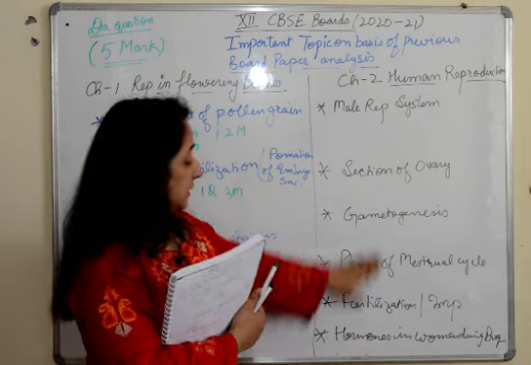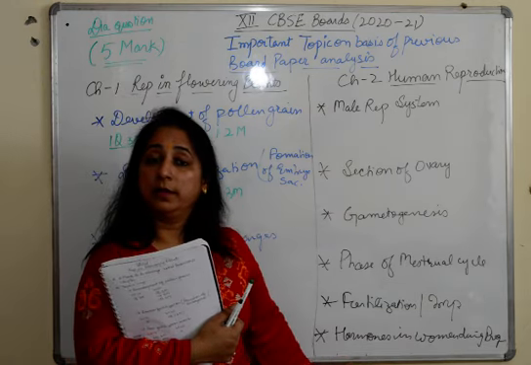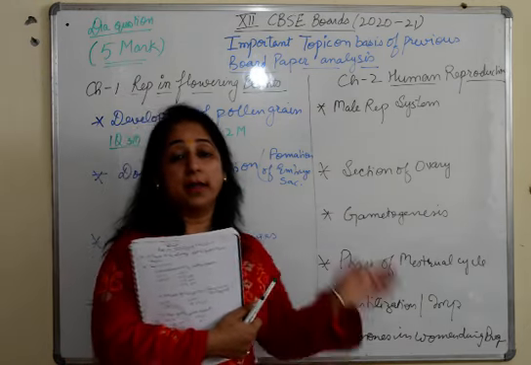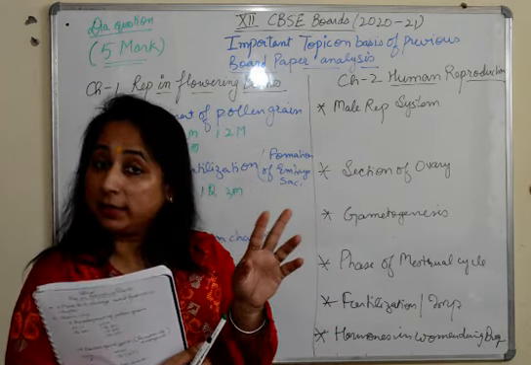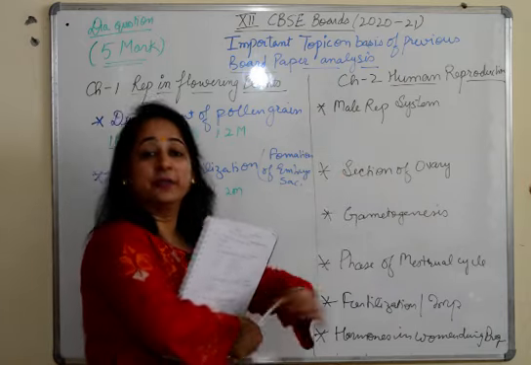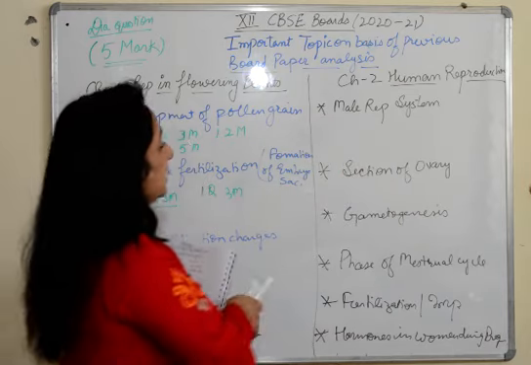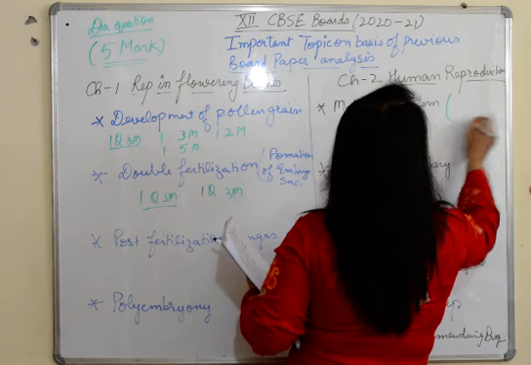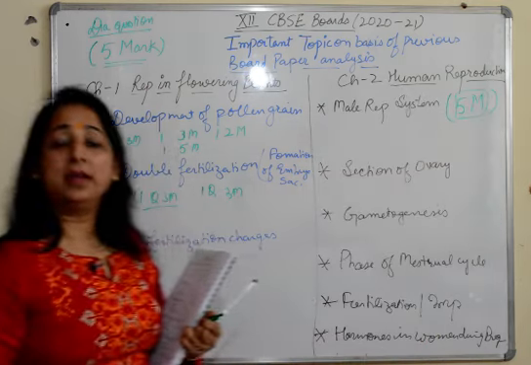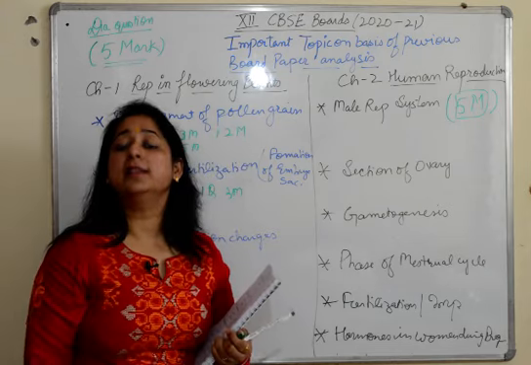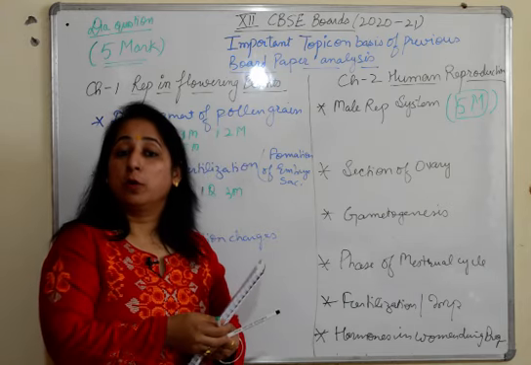So these topics are made important because there are multiple 3 to 5 markers. Look, no 2-marker, no 1-marker, but maximally 2 to 5 markers for that. So that tells us that from human reproduction also a sure-shot 5-marker question is going to be there in your paper according to the analysis of the previous papers. So please focus on these topics.